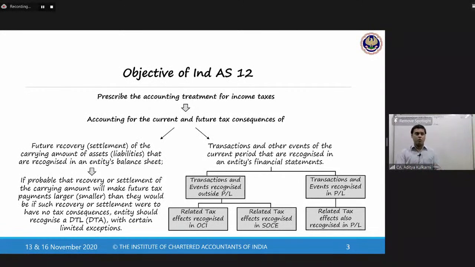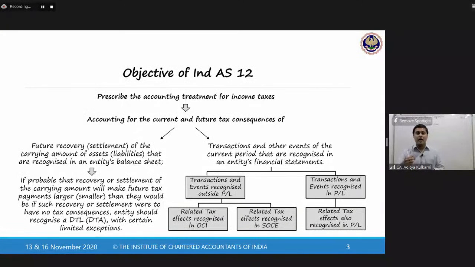So when income is received in advance, for my financial accounts it is a liability. I cannot book a sale because I have not yet fulfilled the conditions of sale. But by virtue of certain provisions of the Income Tax Act, I may have to tax it. So therefore, there is a tax impact of the revenue received in advance.